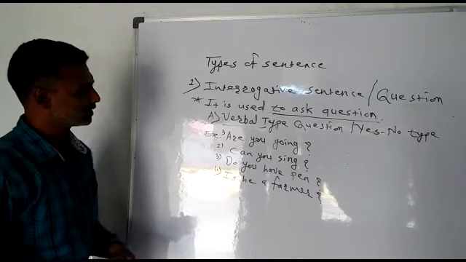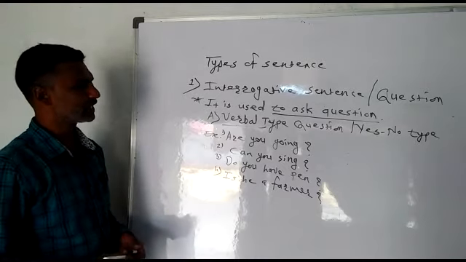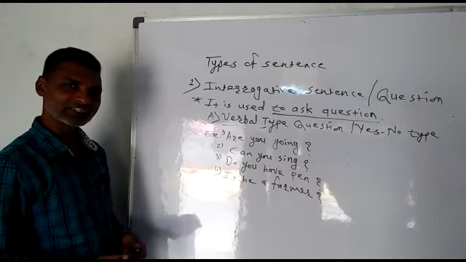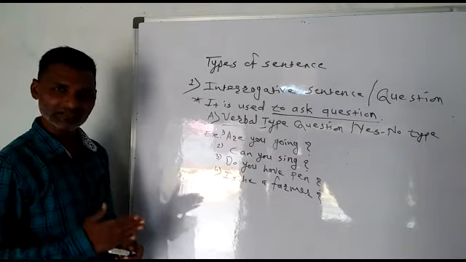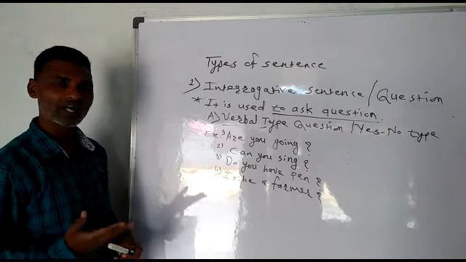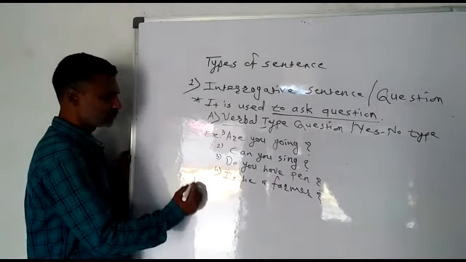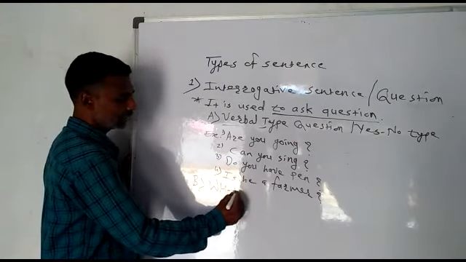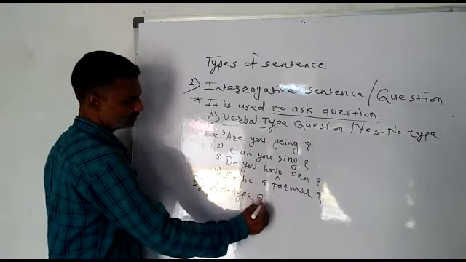Now students, let us go a little bit ahead, and that is the WH type question. A WH type question begins with a WH word, when, what, etc. So let us give it letter B and call it WH type question.